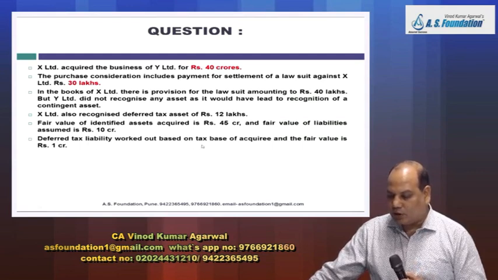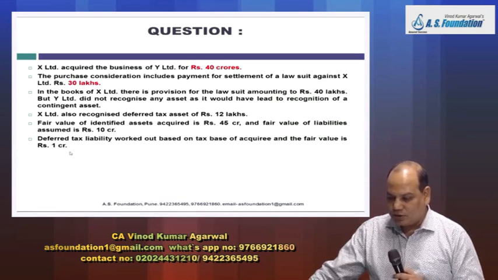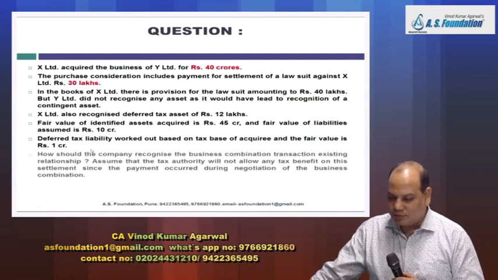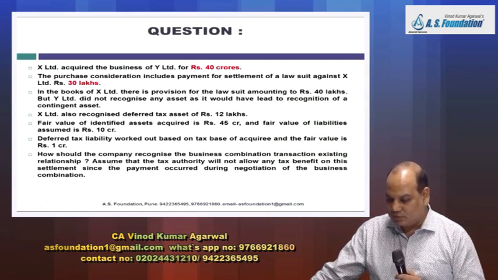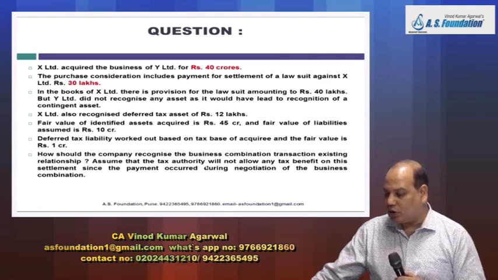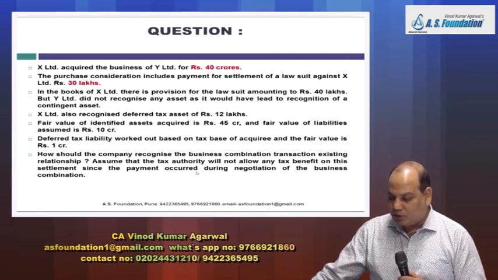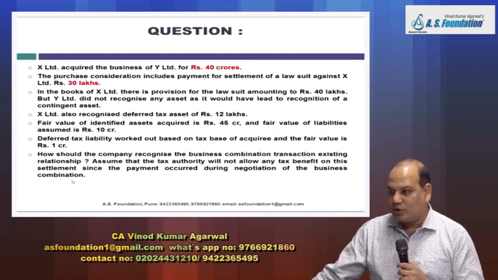Deferred tax liability worked out based on tax base of acquiree, and the fair value is rupees 1 crore. So they have given the calculation. Don't check. Pass entry accordingly. How should the company recognize the business combination transaction and existing relationship? Assuming that the tax authority will not allow any tax benefit on this settlement, since the payment occurred during negotiation of the business combination.